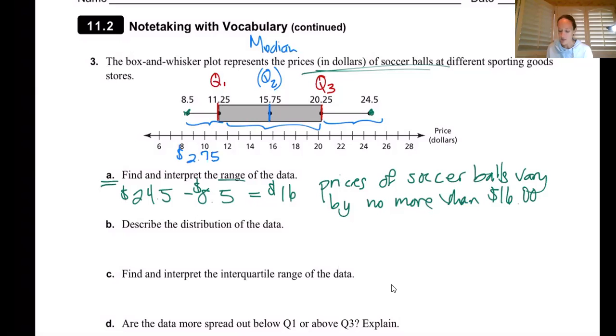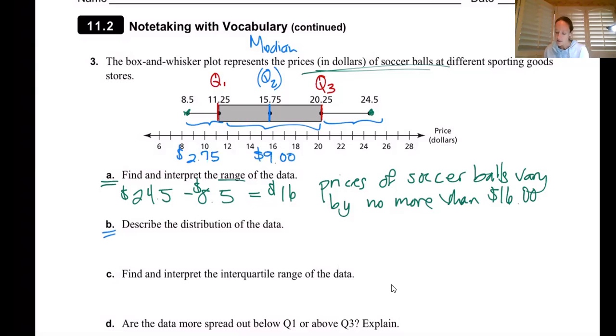Then for this box, we just have to look at the length, and that's actually what's known as the interquartile range, and we're going to be able to answer that for letter C. But then we can go ahead and do that subtraction. So 20.25 minus 11.25. I think that's just going to be $9, right?